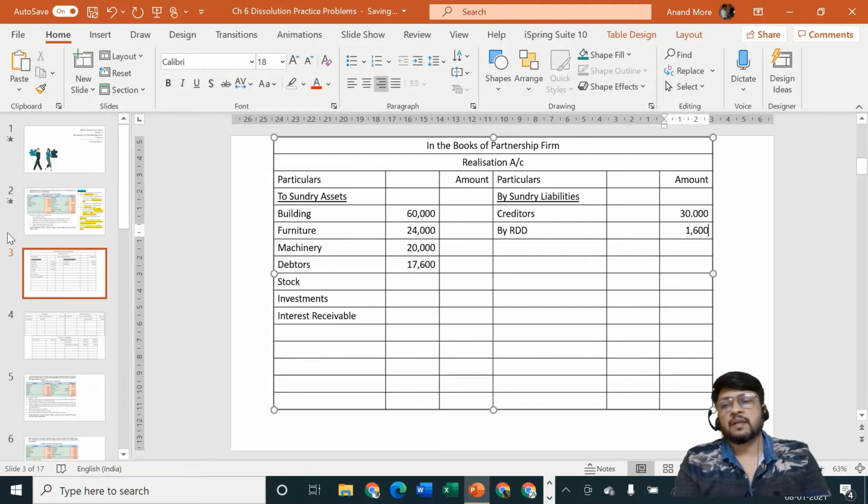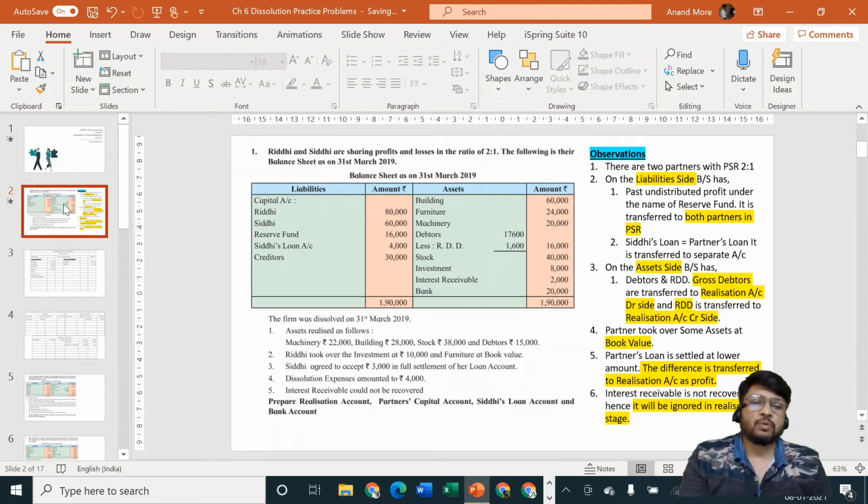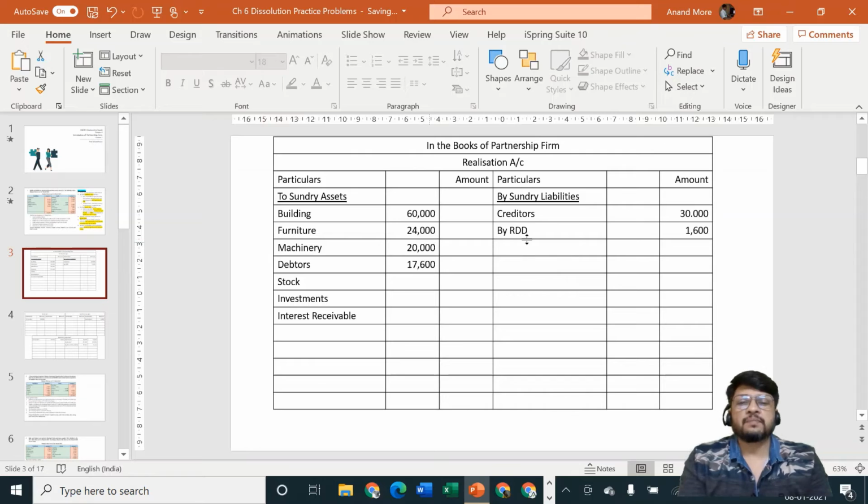Now some students get confused. They feel, sir, you told us a rule: whatever is on the balance sheet asset side goes to the debit of something, and whatever is on the balance sheet liability side goes to the credit of something. So sir, RDD is on the balance sheet asset side. Since RDD is on the balance sheet asset side, that means it should go to realization account debit side. But you have written RDD not on the realization account debit side, you have written it on the realization account credit side. So it seems that you have broken your own rule.